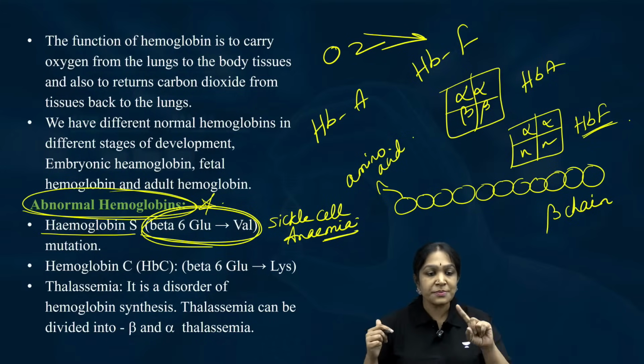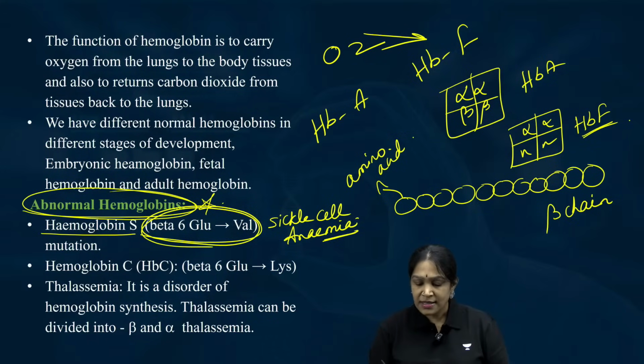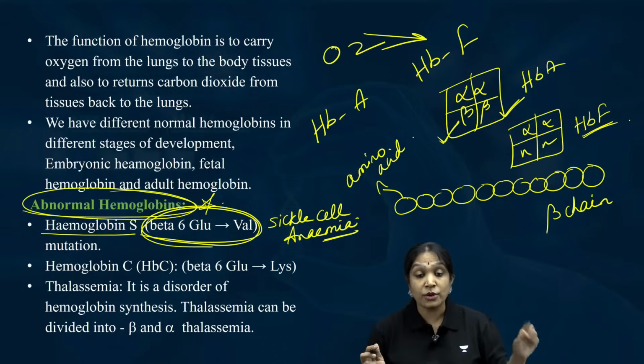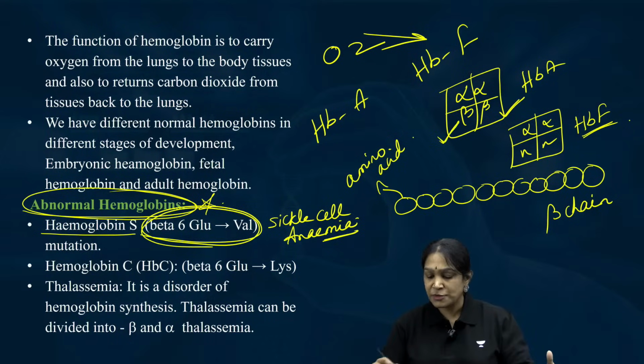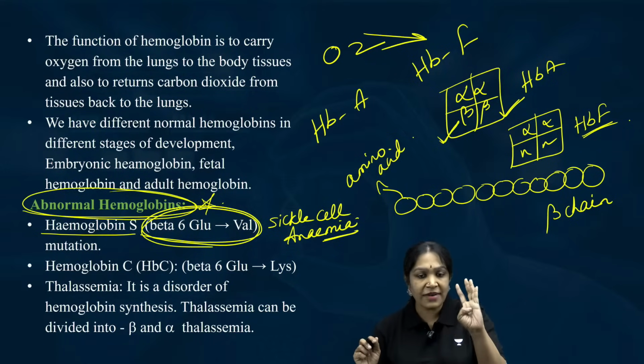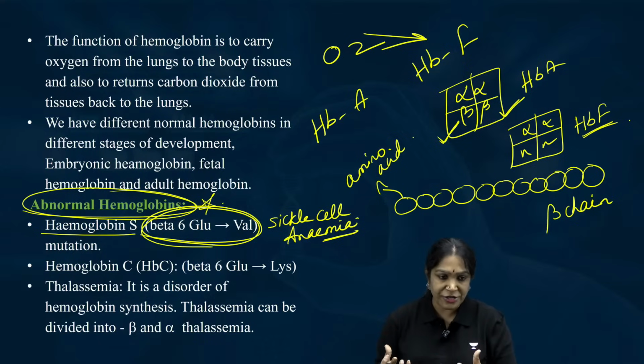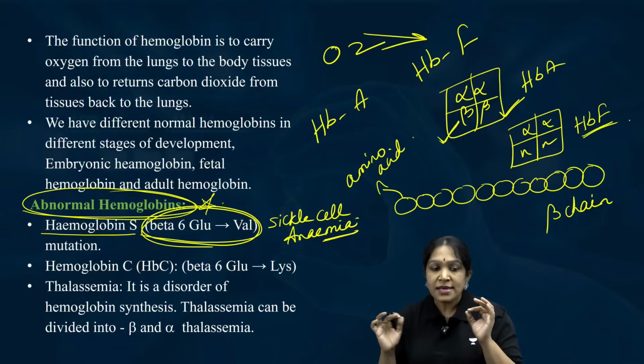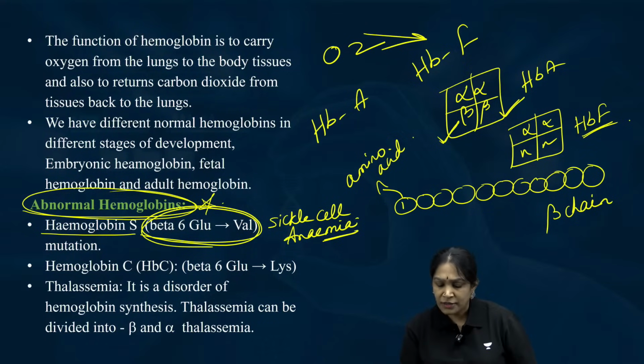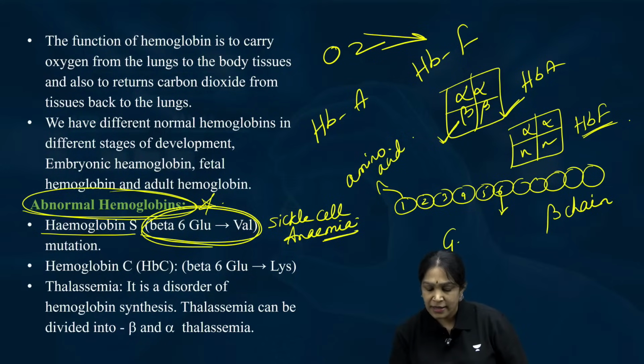So this is the beta chain. I told you adult hemoglobin, HbA, will have alpha 2 beta 2. In that beta chain, which is a polypeptide chain, a chain of amino acids, the sixth position is originally glutamic acid.